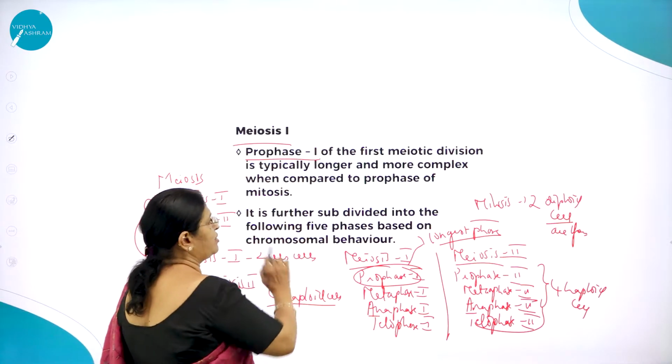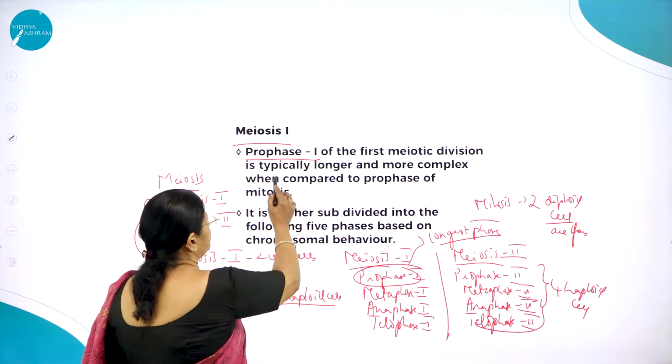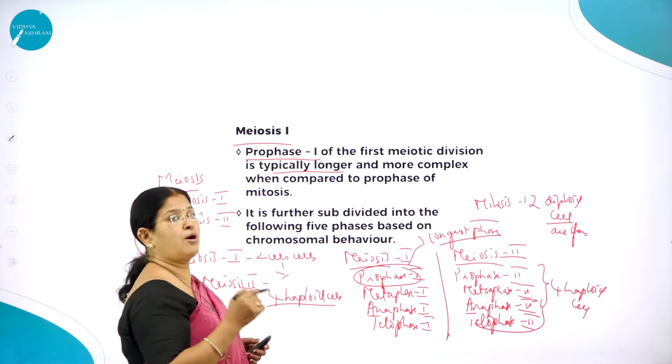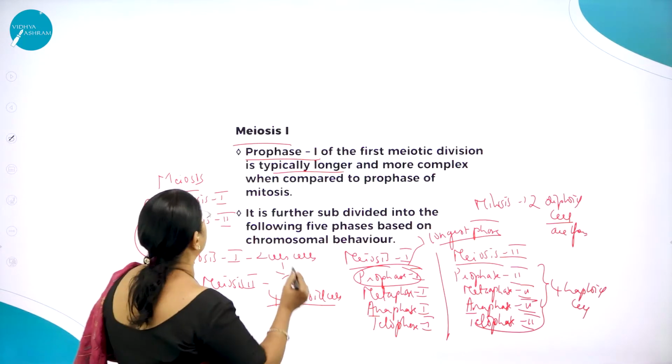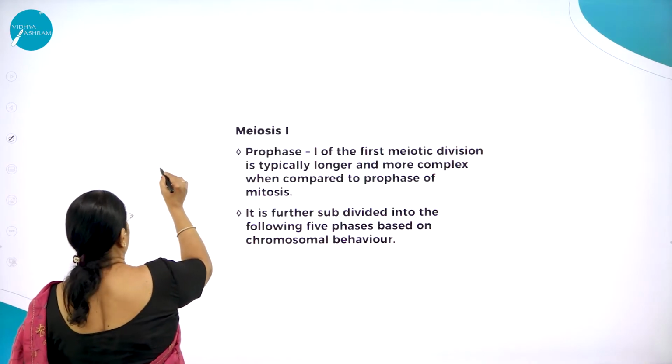Prophase 1 of the first meiotic division is typically longer and more complex. Why is it called more complex?